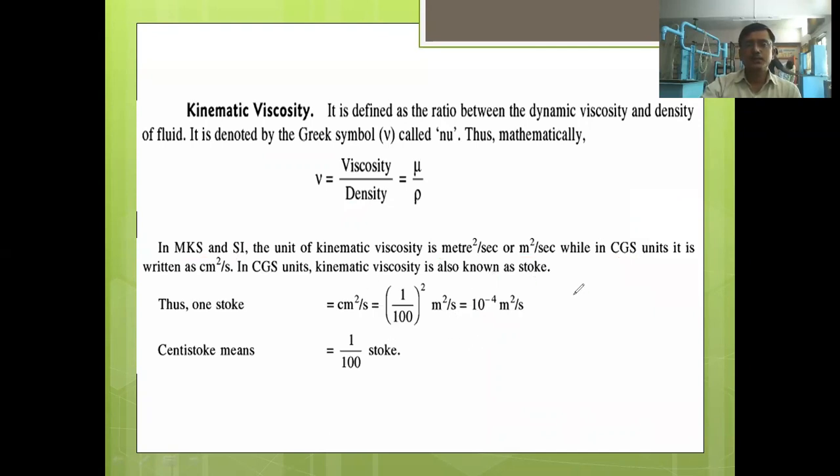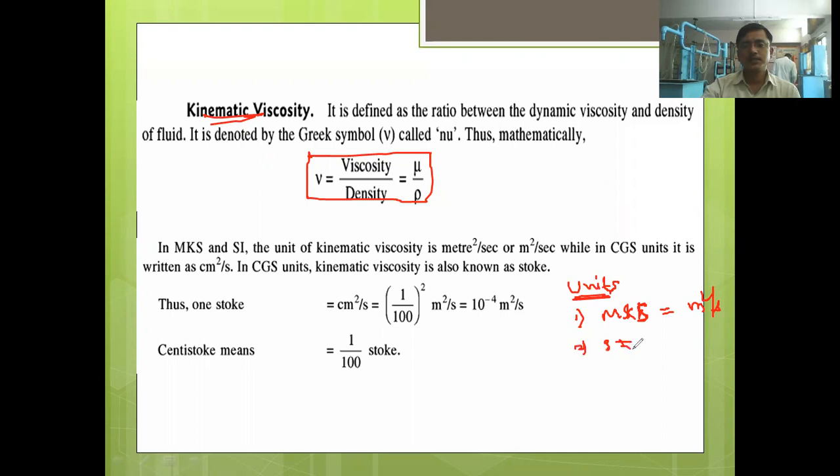So now here write down the title, kinematic viscosity. Write down the formula for kinematic viscosity. Nu is equal to mu upon rho. And then write down below it, units. First, MKS: meter square per second. Second, SI system of units: meter square per second.